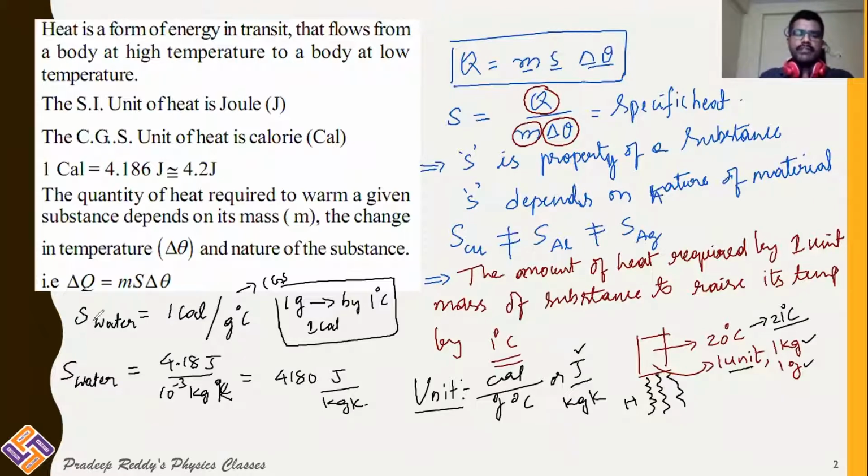See here, for the specific heat of water, if you are taking 1 gram, you require just 4.18 joule, that is 1 calorie. If you are taking 1 kg, you require 4180 joule of heat energy. So that is the difference between the specific heat of water in the CGS system and the SI system. The amount of heat required to raise the temperature in CGS and MKS is not the same. The heat required will be different, definitely, because mass is increasing. As a result, the amount of heat energy also should be increased.